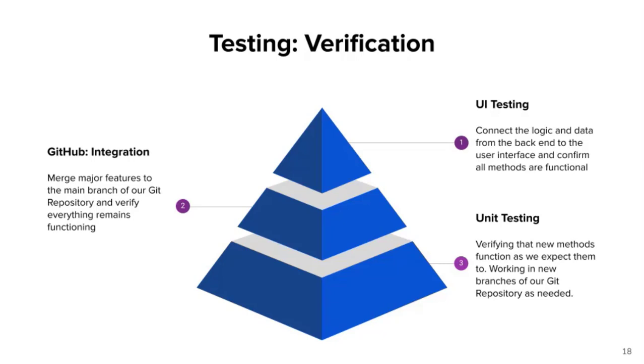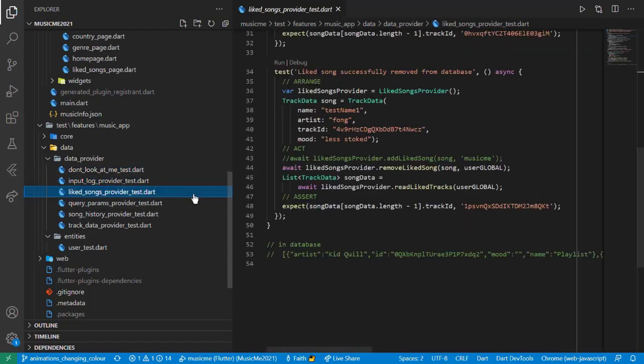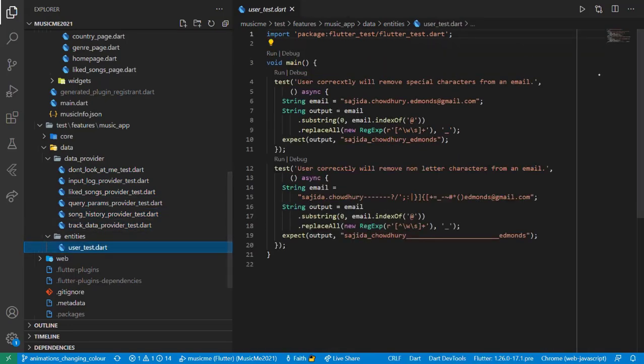Once all unit tests passed as expected, we merged the recently finished functionality with the main branch of our GitHub repository. We then confirmed that all features remained intact after the merge. The final check was done after the UI was hooked up to the methods built in the backend. This process was repeated many times throughout the development of our app. Each feature, such as the creation of the list of liked songs and user authentication, had undergone this testing flow.